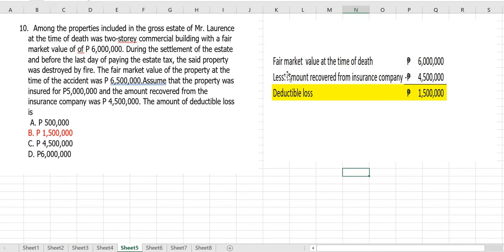It must be noted that in the gross estate is the fair market value of the property at the time of death, which is 6 million. You deduct only the amount recovered from the insurance company of 4.5 million. So your allowed deductible loss is 1.5 million.